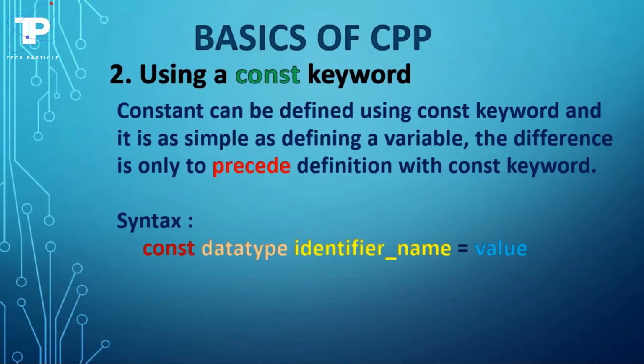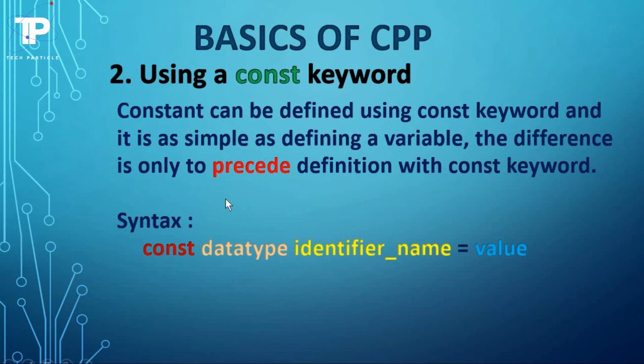Now let's focus on the second type of definition of constants. In this, you can use the const keyword. Constants can be defined using the const keyword, and it is as simple as defining a normal variable. The difference is only that during definition of the variable, we use the const keyword before the variable data type.